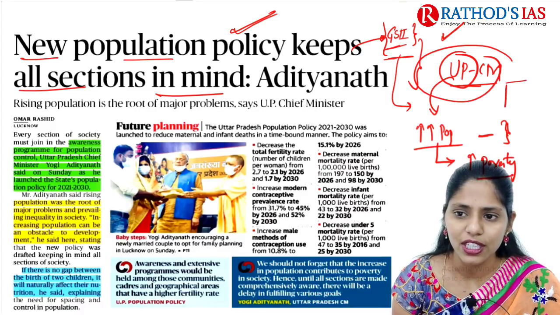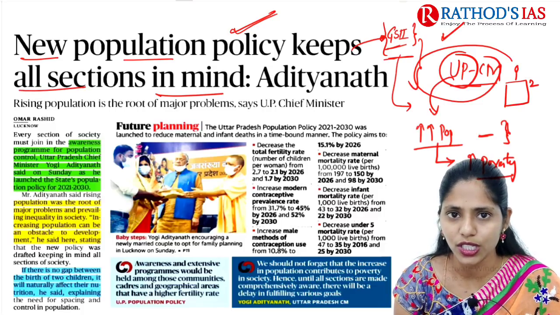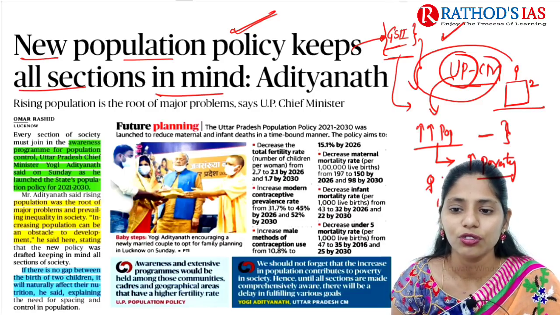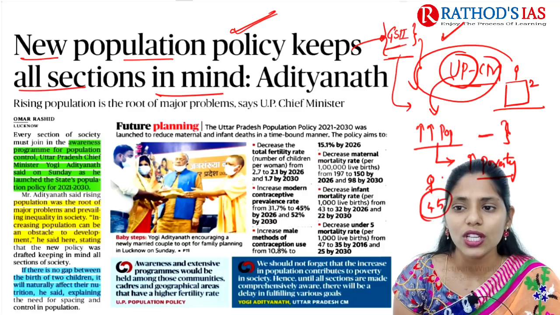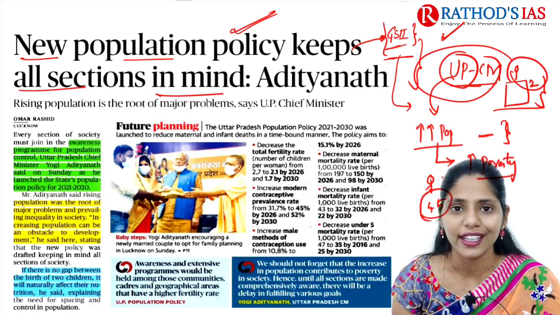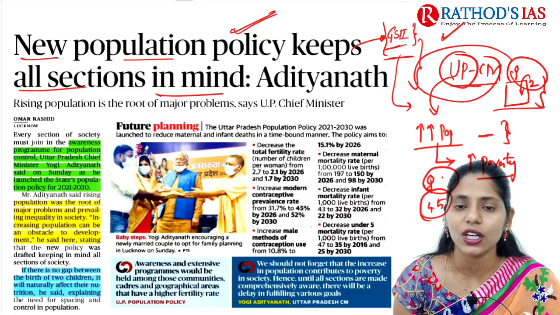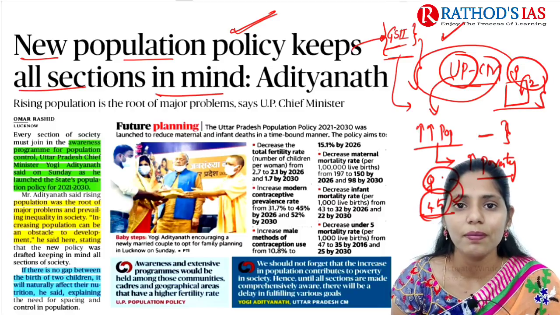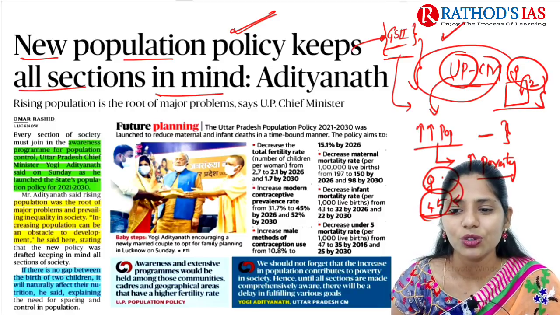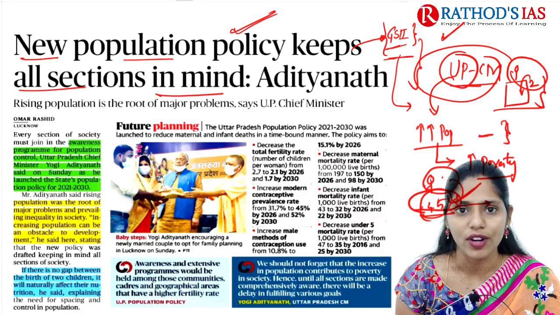Because, for example, if you take a small or nuclear family, it mainly contains mother, father and 2 children. But if you take a large family with a father, mother and 4 or 5 children, then in the nuclear family, the family can contribute savings for their children. But here these parents cannot afford to provide all basic amenities for 4 to 5 children. Because of this, there is no proper education in this type of family, and that will lead to poverty, right?